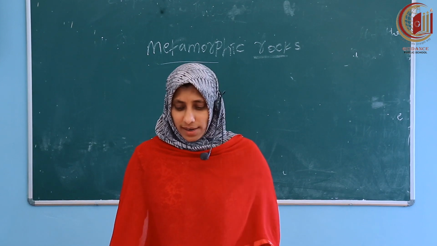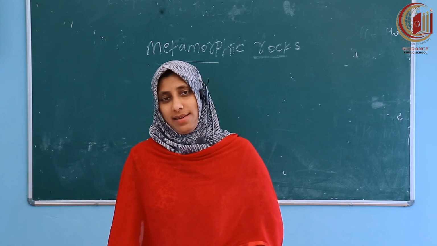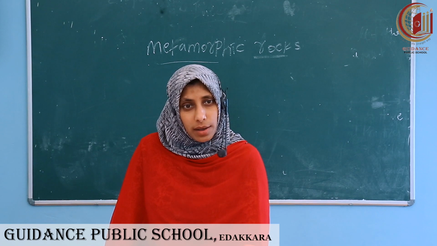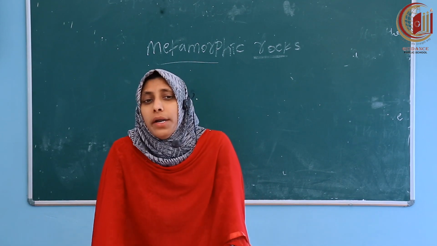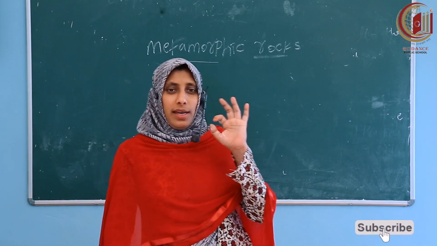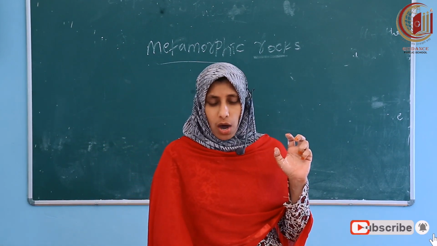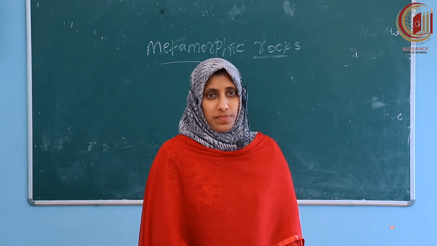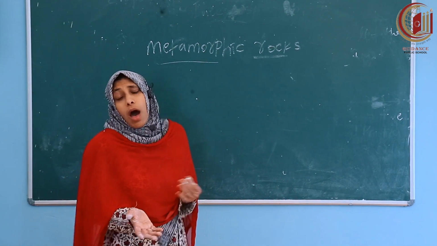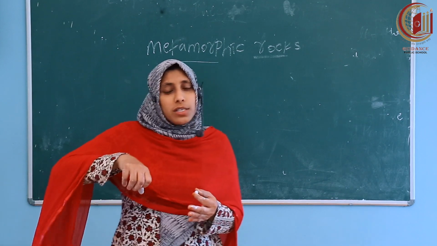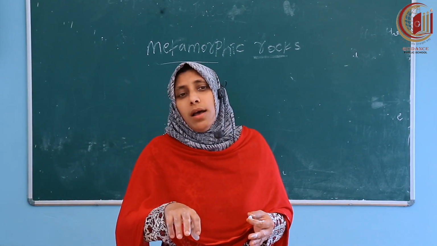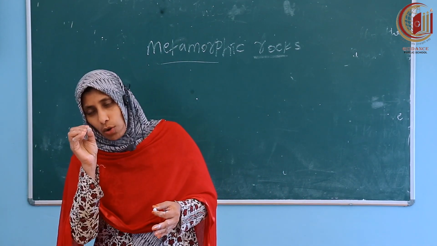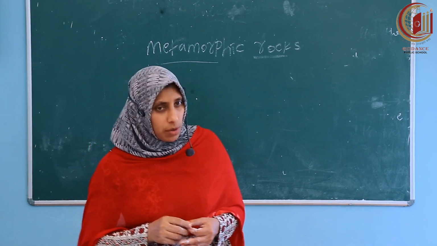Last class we started rocks and minerals. What are the things we studied? Do you remember? Rocks can be divided into three: igneous rocks, sedimentary rocks, and metamorphic rocks. And we studied how they formed. Igneous rocks: under the earth, high pressure and temperature, the rocks are melting and this molten material pushes upwards on the surface of the earth, and it slowly cools down. In such a way the igneous rocks are formed.